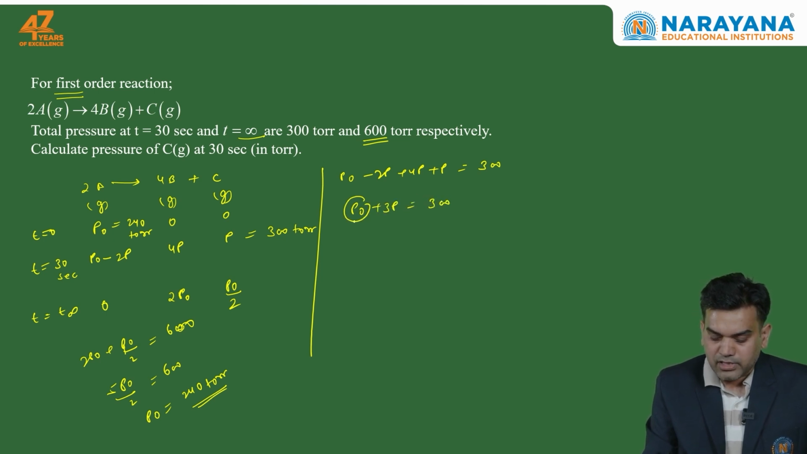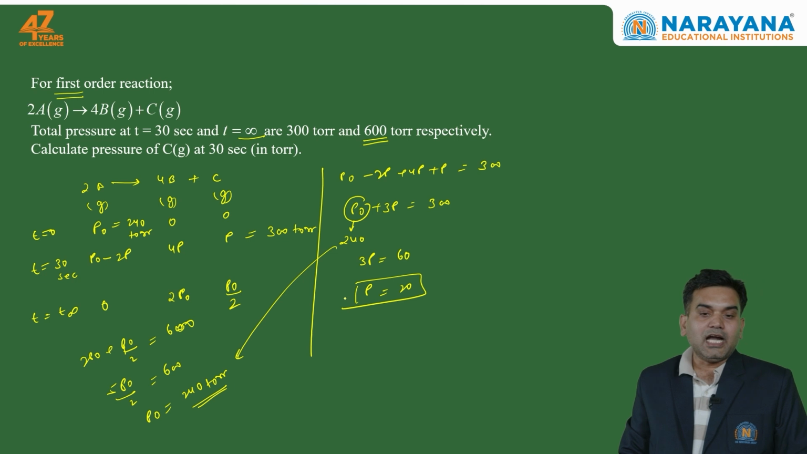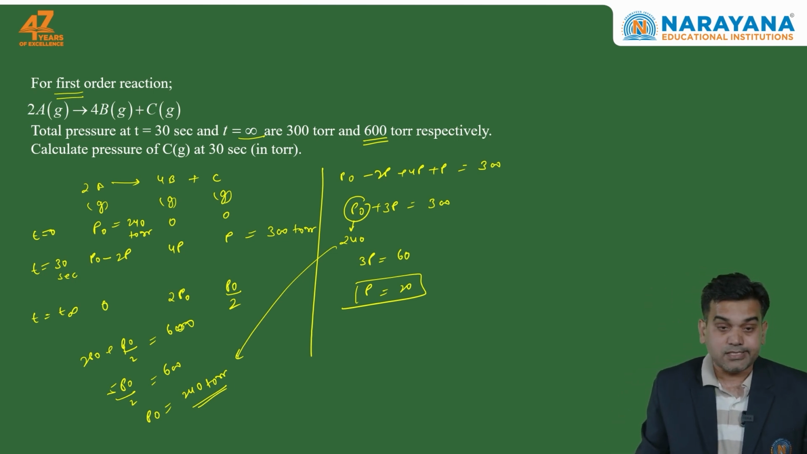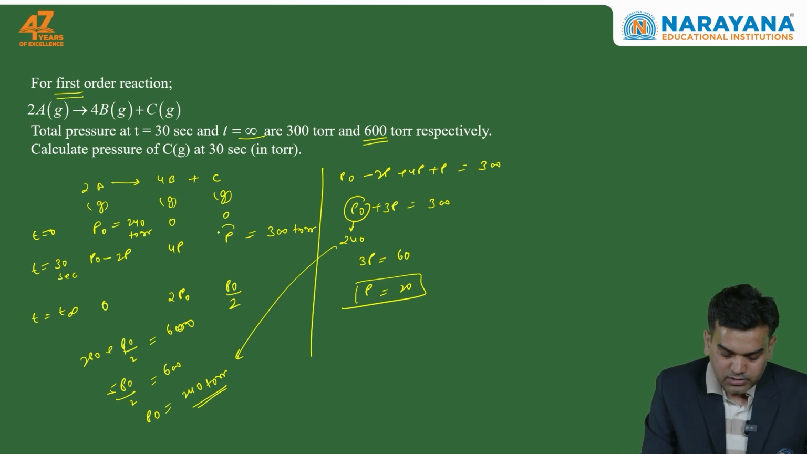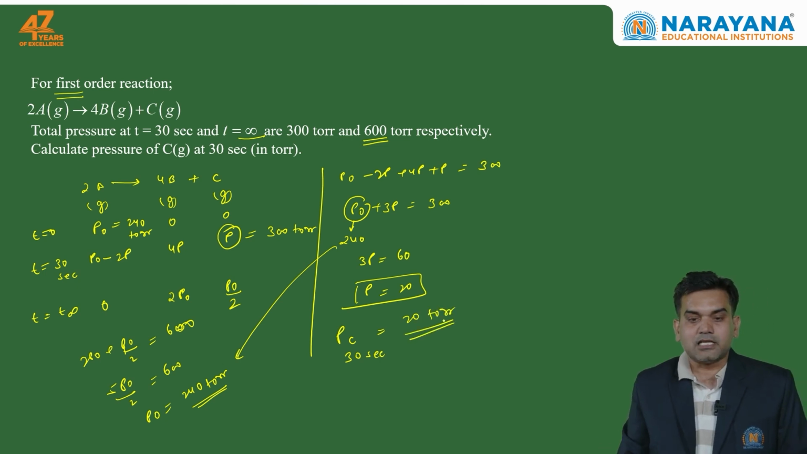We already have calculated the value of P naught, that was equal to 240. This we have calculated over here. So the value of 3P will be equal to 60 and the value of P will be equal to 20. What we had to find out was the pressure of gas C at t equal to 30 seconds, and this should be equal to P, and the value of P is 20. So the pressure of gas C at 30 seconds should be equal to 20 torr. In torr they are asking, so the answer should be 20.